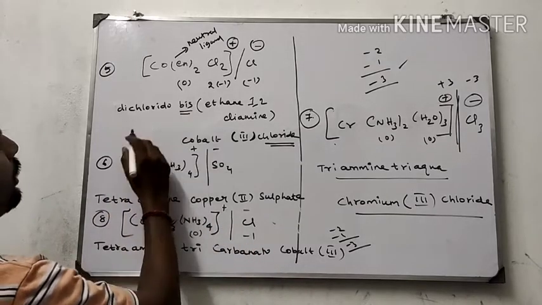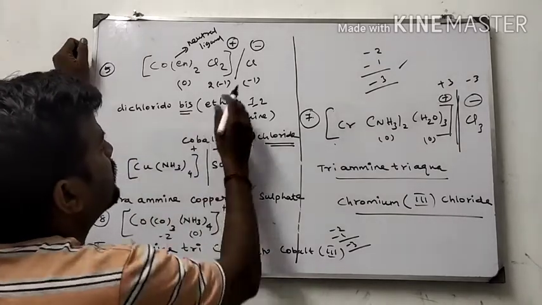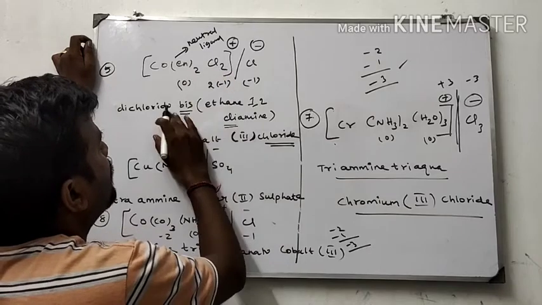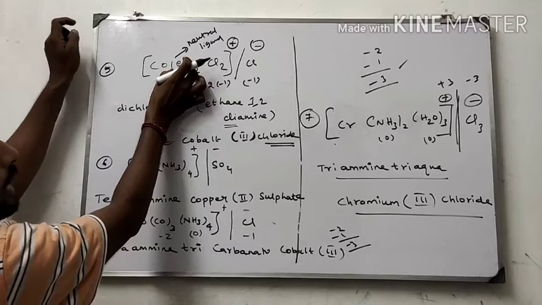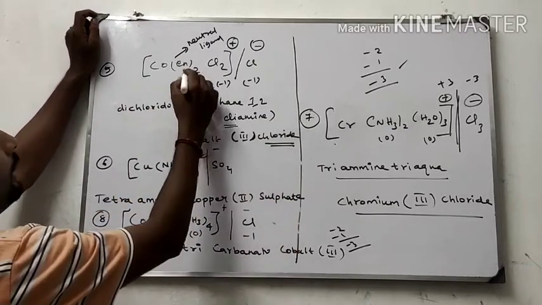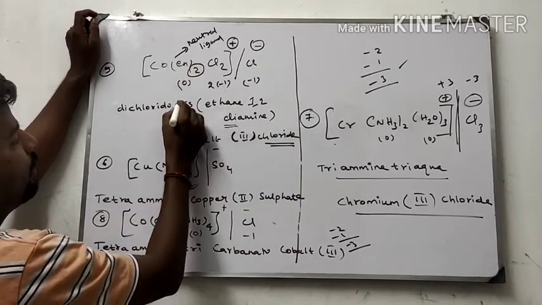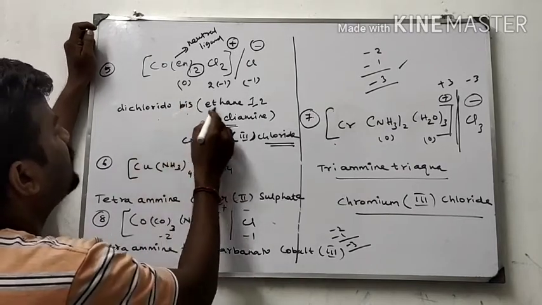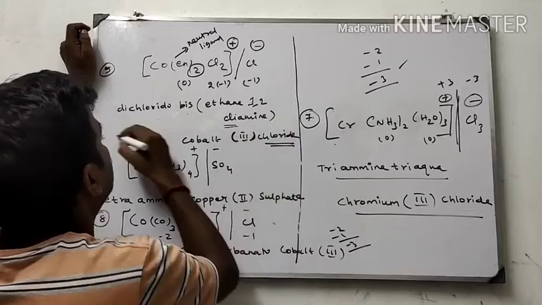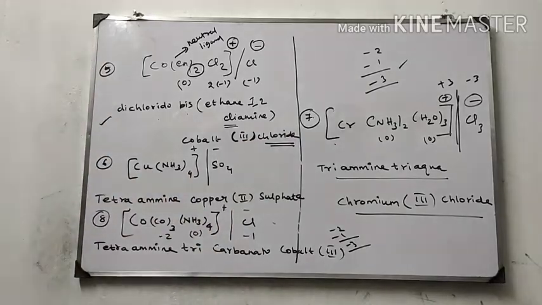Bis, why bis? Because di is already present in this category. Again 2 is coming, so we write it as bis, 2 times. Here ethylene diamine, one di already came. Again there is a 2, so for that we write it as bis. Okay. Dichlorido bis ethane 1,2 diamine. This is the name of the compound.